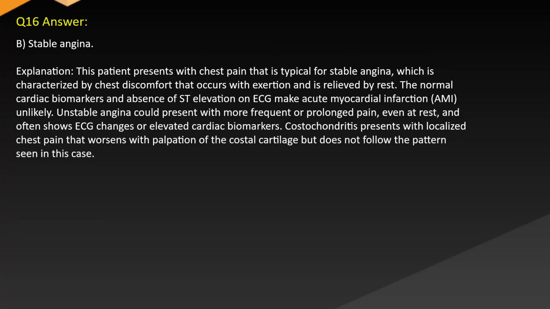Answer: B. Stable angina. Explanation: this patient presents with chest pain that is typical for stable angina, which is characterized by chest discomfort that occurs with exertion and is relieved by rest. The normal cardiac biomarkers and absence of elevation on EKG make acute myocardial infarction unlikely. Unstable angina could present with more frequent or prolonged pain even at rest and often shows changes on EKG or elevated cardiac biomarkers. Costochondritis presents with localized chest pain that worsens with palpation of the costal cartilage but does not follow the pattern seen in this case.